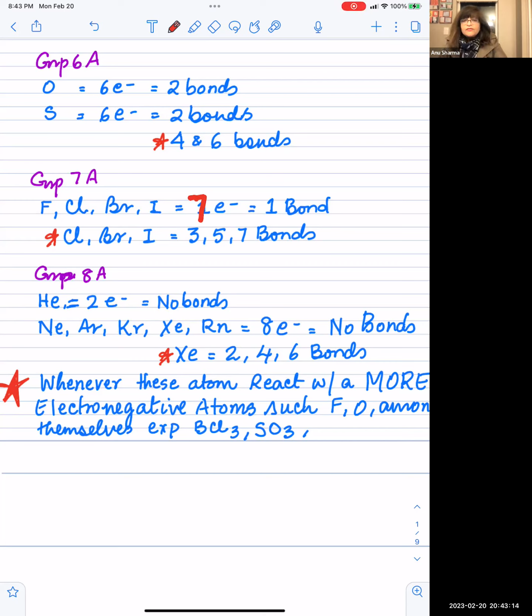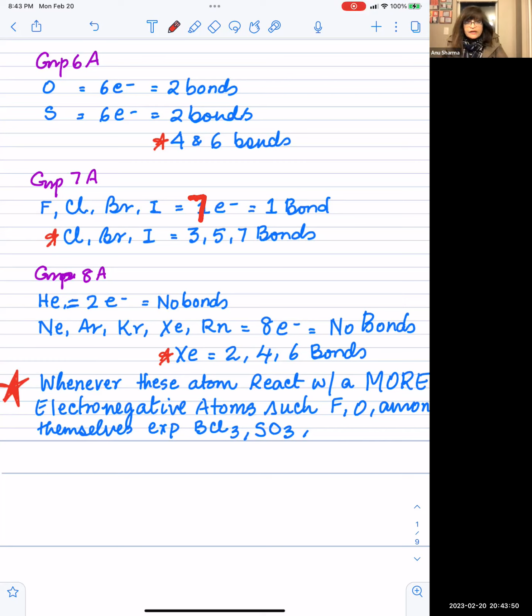And so they only need 1 more electron, and if they are gaining electrons, like completely transfer of electrons, then it will be charged fluoride, chloride, bromide, iodide, negatively charged species. And it's just going to be 1 bond, or they can form bonds by sharing of just 1 electron they can get from some other atom, and that sharing happens in a region of overlap. Okay, so that's 1 electron. Okay, 1 electron sharing means 1 bond.